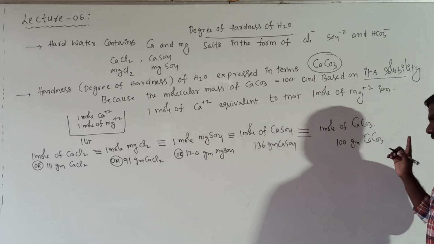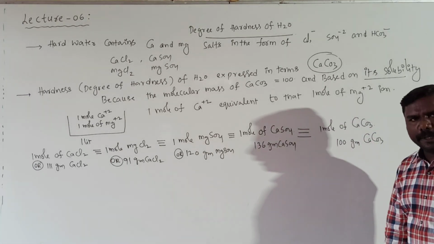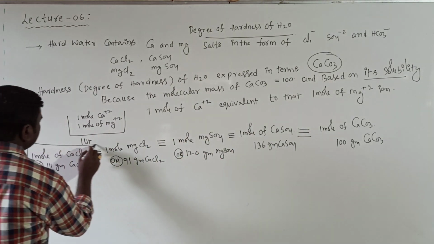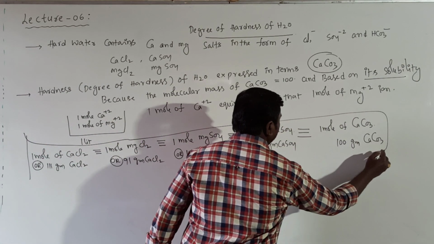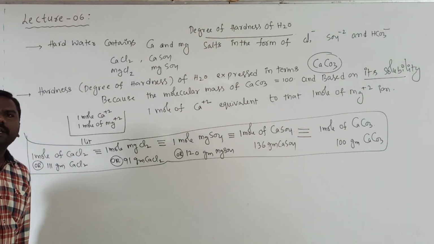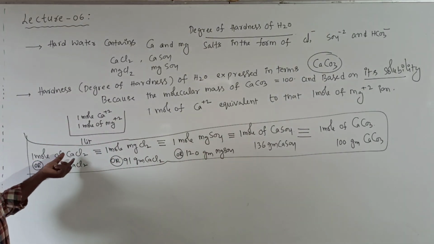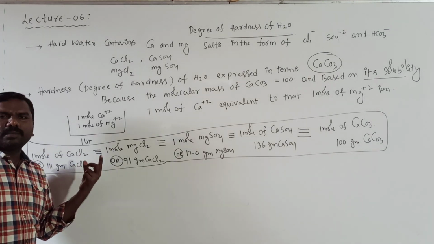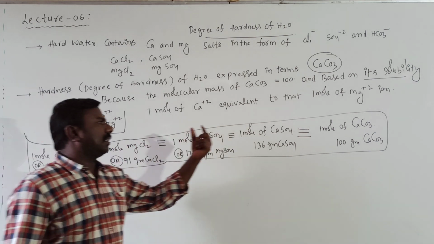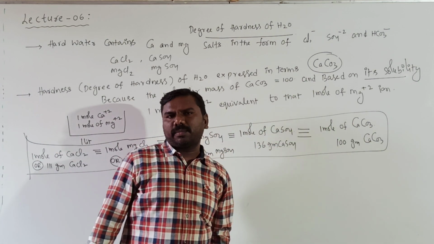All of you follow this clearly. Put a box for this. So this is the key topic, right? In our sample, calcium chloride is there. However many grams of calcium chloride, that many grams of calcium carbonate.